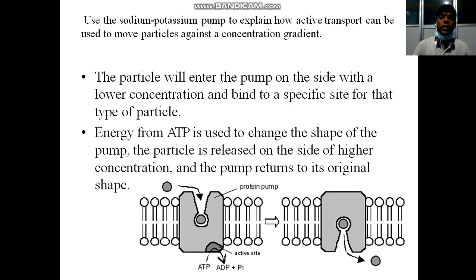The particle will enter the pump on the side with a lower concentration and bind to a specific site for that type of particle. Energy from ATP is used to change the shape of the pump. The particle is released on the side of higher concentration and the pump returns to its original shape.